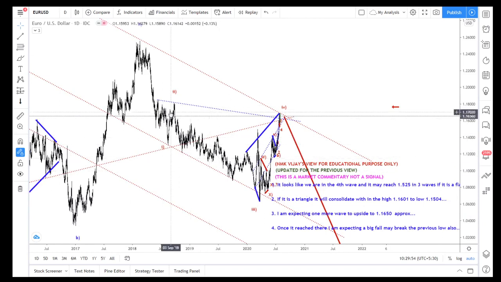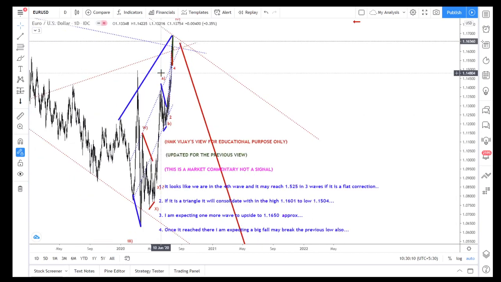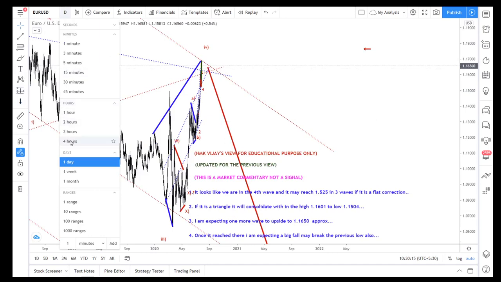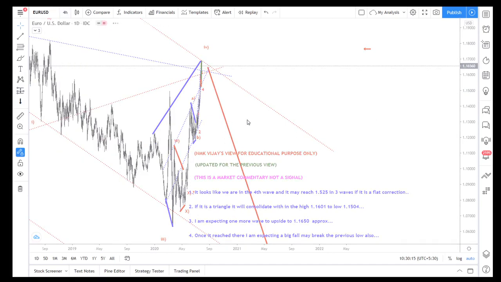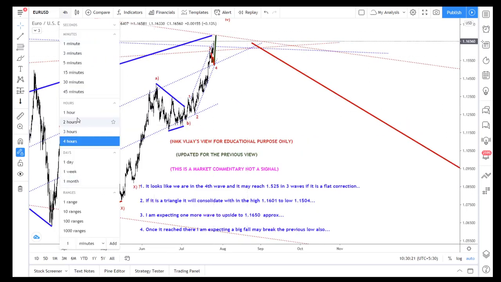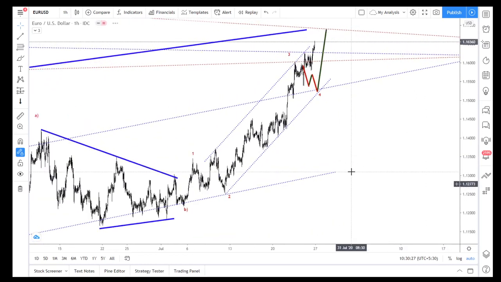So I think this will be like this. If it is, that means it is very tough to trade here. If it is a free fall, that is easy to trade. But if it comes like this kind of wave formation, it's very tough to trade here. We just need to enter. I already entered in that at 1.1585. Now I switch to the 4 hours. And I have already shared my view on TradingView and my Facebook page, everything.